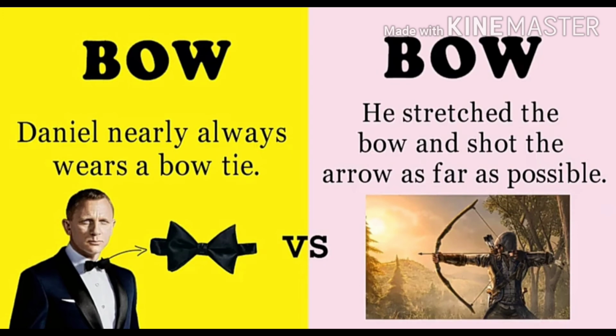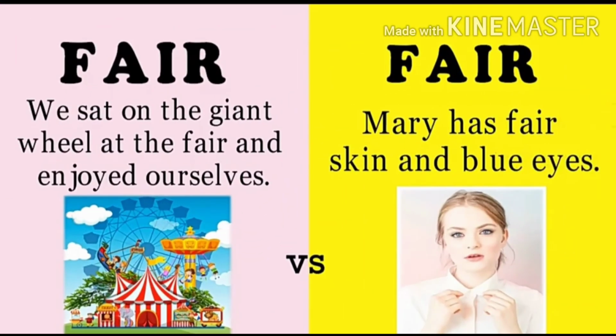Next example we have is the word bow, B-O-W. Again we can see that the spellings are the same and the pronunciation is also the same, but there is a difference in the meaning of both. If I talk of the first bow, it refers to the bow that we wear at our neck as a tie, and the second one we can use in the form of bow and arrow. So again bow is used as a homonym.